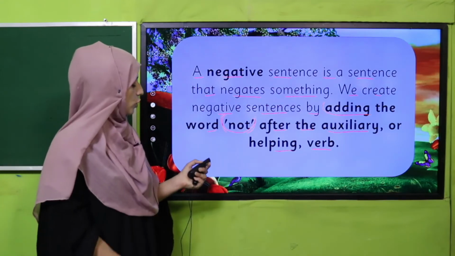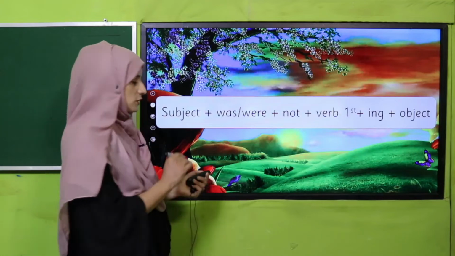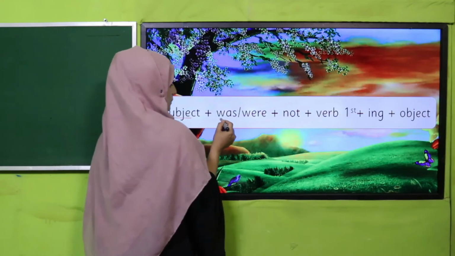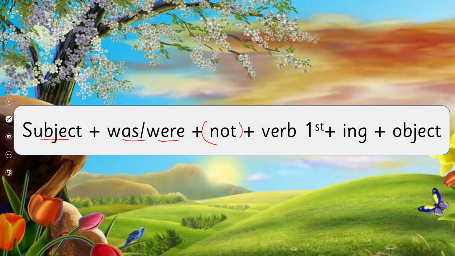So when we have to add not, see this structure for a negative sentence. Subject plus was/were plus not plus verb first form plus ing plus object.